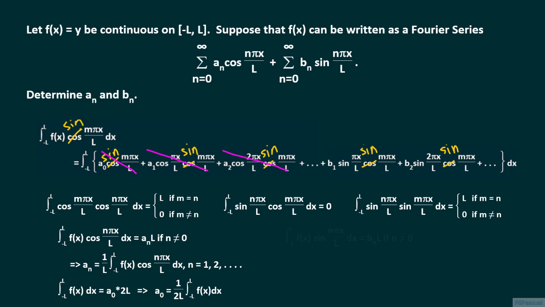The result is that the integral from minus L to L of f of x times sine of n pi x over L is equal to b sub n times L if n is not equal to 0. Consequently, b sub n is equal to 1 over L times the integral from minus L to L of f of x times sine of n pi x over L for n equals 1, 2, and so on.